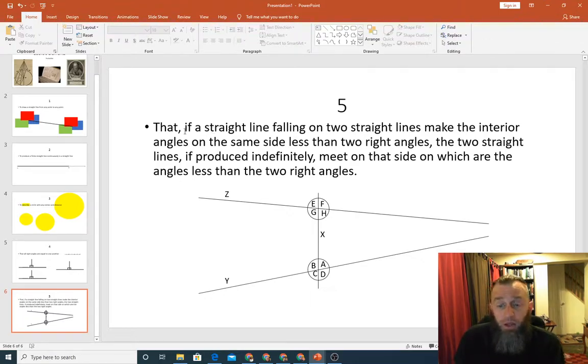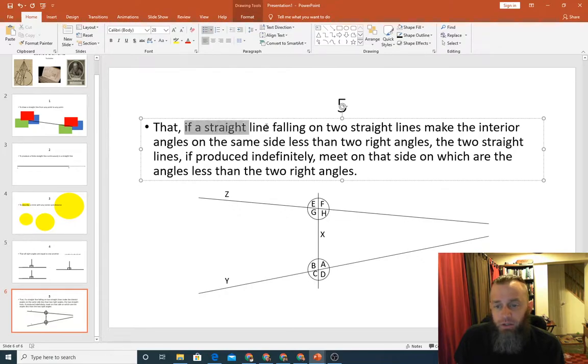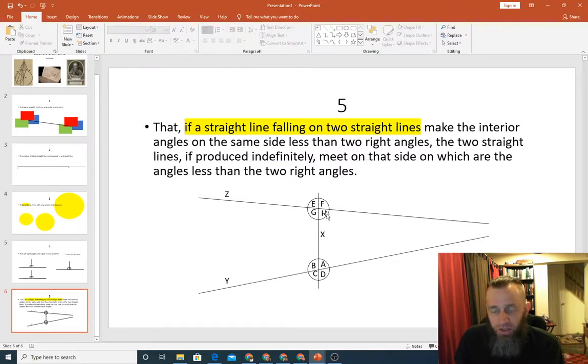Okay, so we're following Euclid. According to Euclid, it says if a straight line falling on two straight lines makes the interior angles on the same side less than two right angles. So far so good. We have one straight line falling on two straight lines. We know that H is less than a right angle and A is less than a right angle. They are interior angles, not on the outside but on the inside, on the same side of X. So that means H and A.